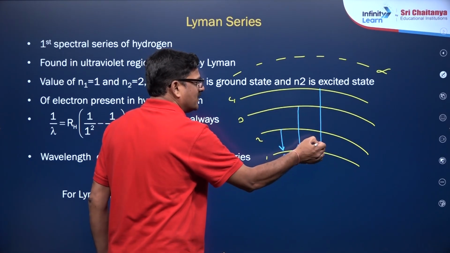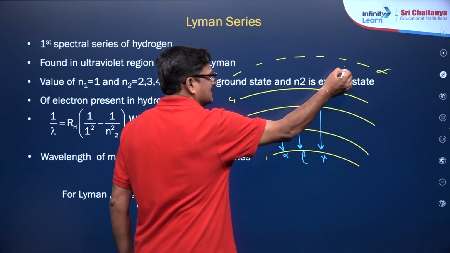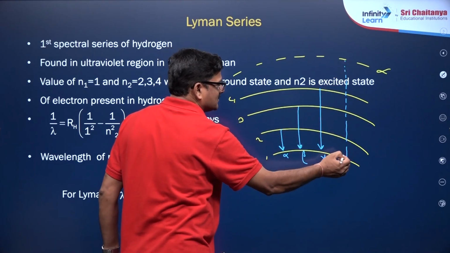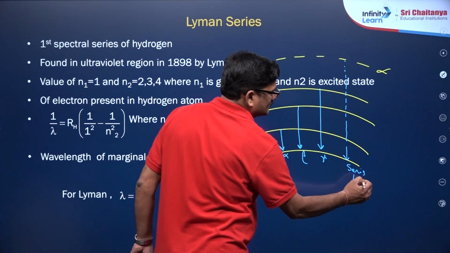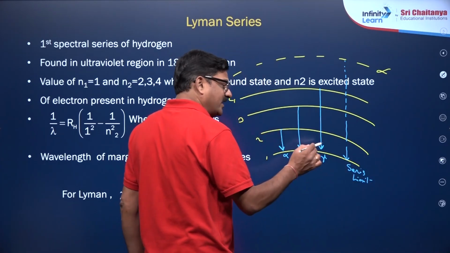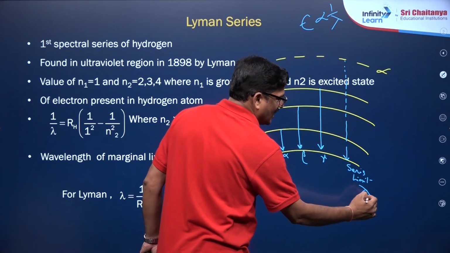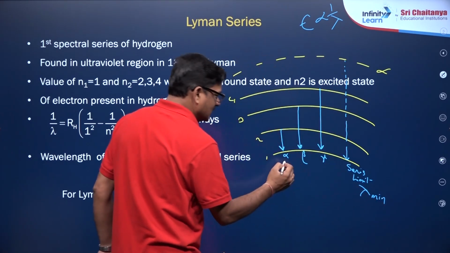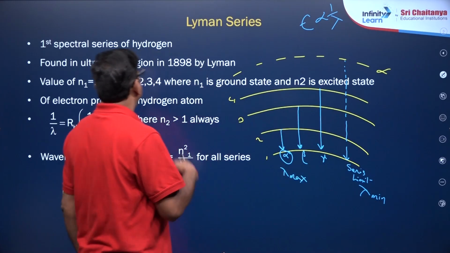This is the third possible line, that is called gamma line, and this is called series limit. So highest energy, lowest wavelength, lambda minimum, and it is going to be lambda maximum.